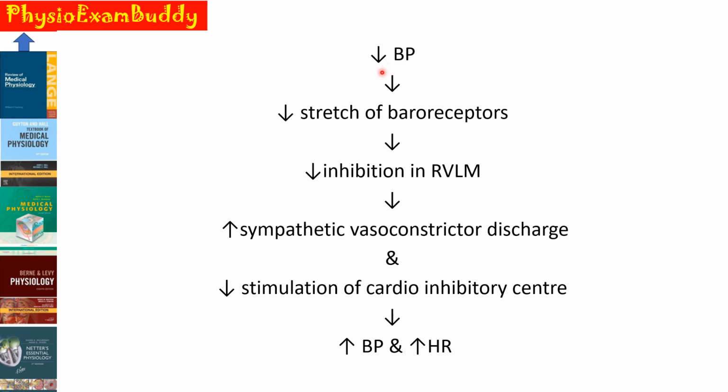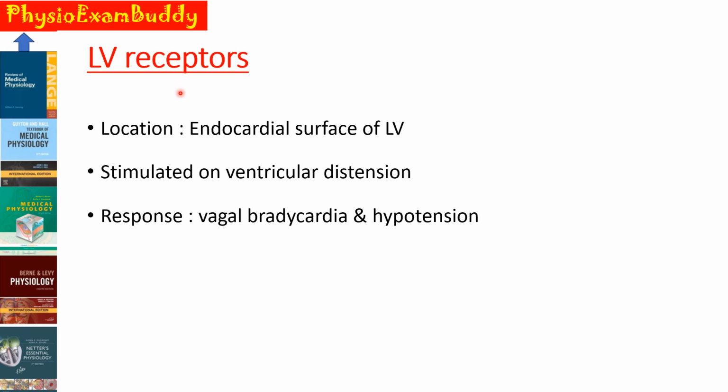And whenever there is a decrease in arterial blood pressure, the exact opposite happens. That is, it will decrease the stretch of the baroreceptor, which will decrease the inhibition of our RVLM. So there will be an increase in the sympathetic vasoconstrictor discharge as well as a decrease in the stimulation of the cardio inhibitory center. So there will be an increase in the blood pressure as well as an increase in the heart rate. So we have finished with the first two high pressure baroreceptors, that is the carotid sinus as well as the aortic arch.